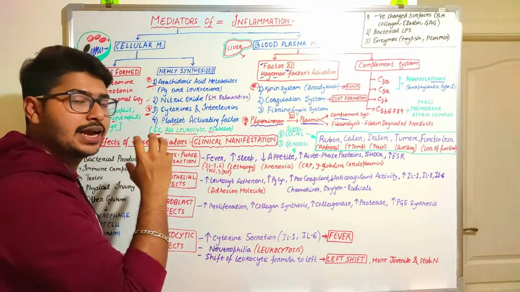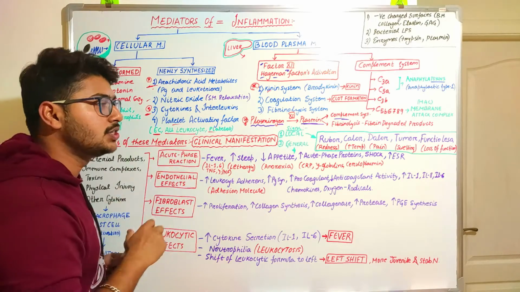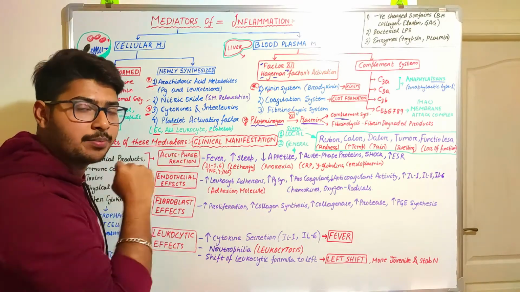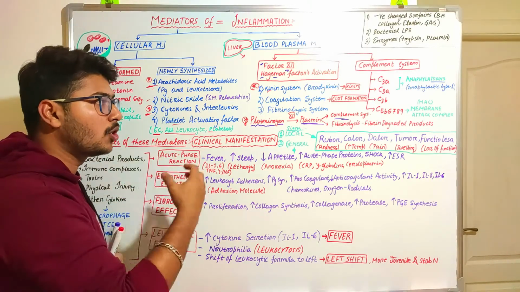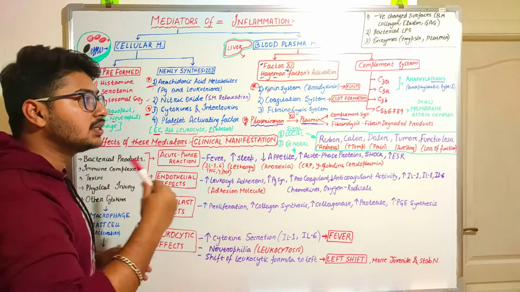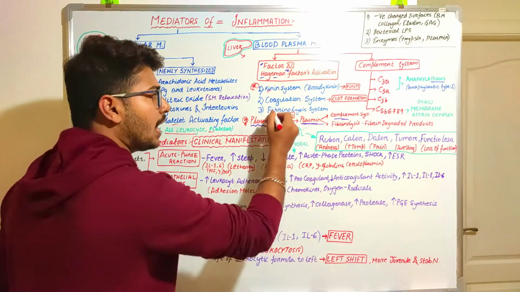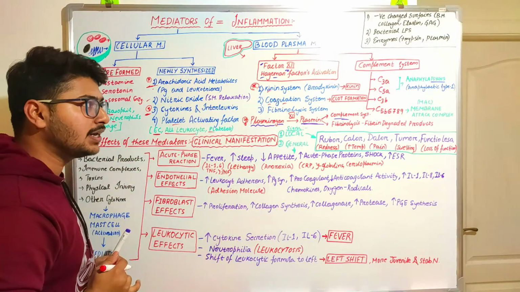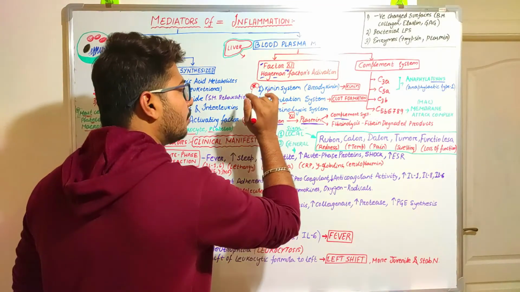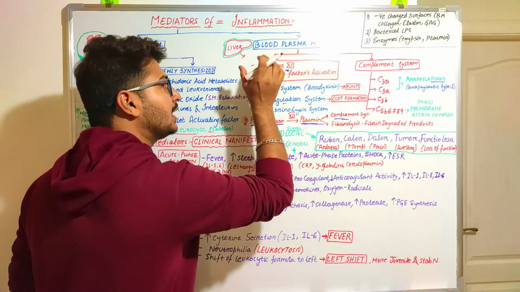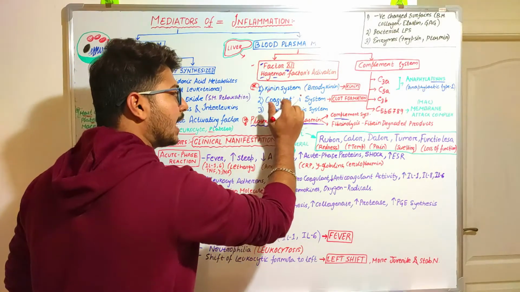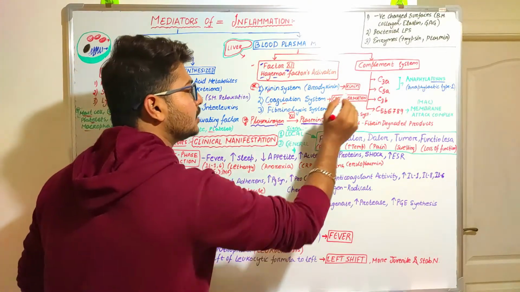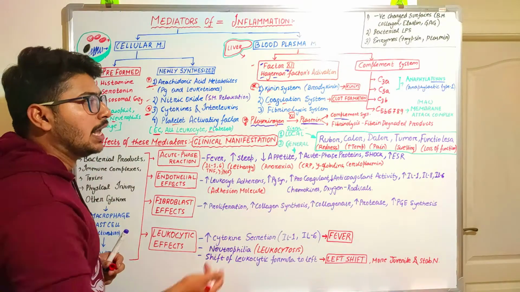As the site is already injured and there is hemorrhage, the blood is bleeding, so the coagulation system needs to be activated at that site. That is why factor 12 gets activated and then activates the coagulation system, which leads to clot formation.